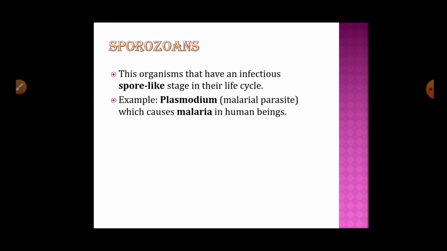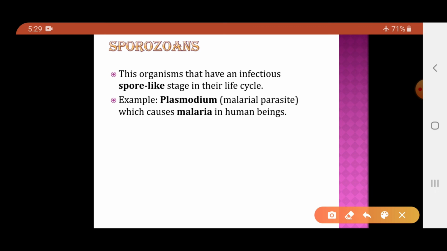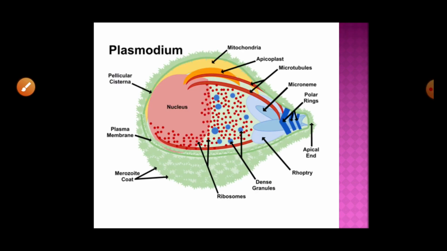Now, the last group of organisms belonging to the Protista are the sporozoans. They are organisms which have a spore-like stage in their life cycle. The most common organism is Plasmodium, which is the malarial parasite, we all know, and it is responsible for causing malaria in human beings. This is the structure of the Plasmodium.